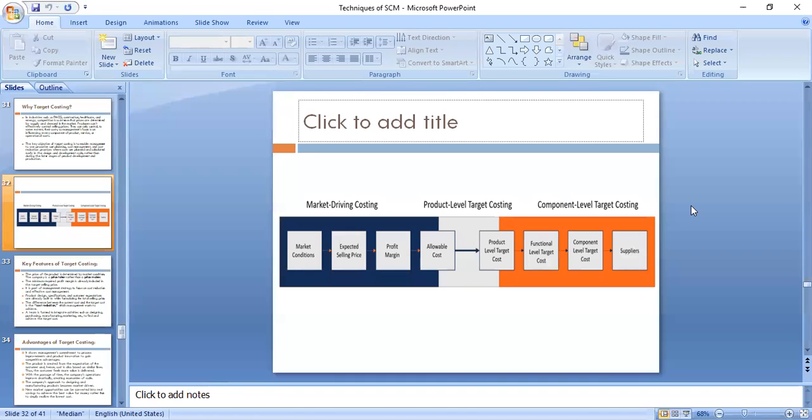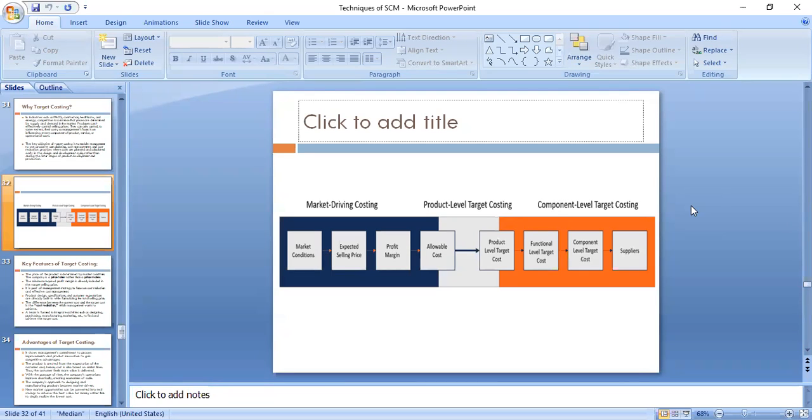So a few costs we can reduce, but not everything. Take advertisement, for example. Today my manager is giving advertisements every day on television. I will tell him, cut this down from 7 days to 4 or 5 days, so I can cut down this cost. So I will go for a functional level target cost, a component level target cost, and once I go to the component level target cost, then I have to talk with the suppliers, correct?